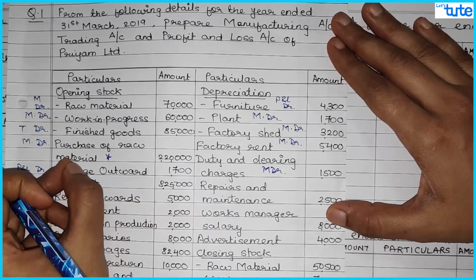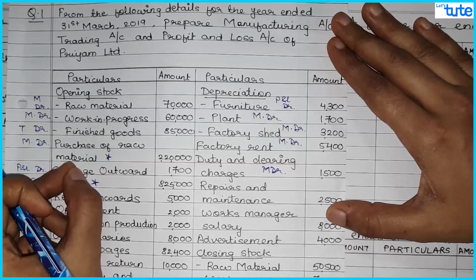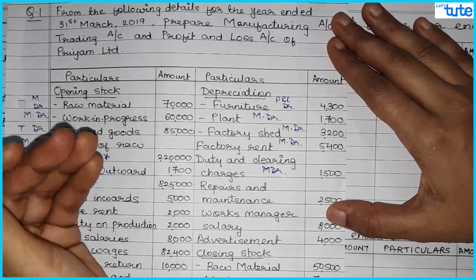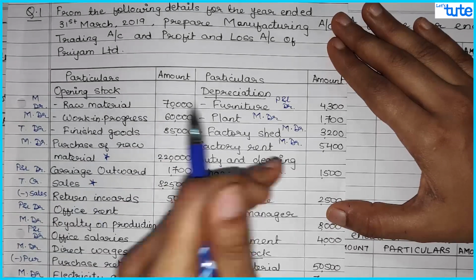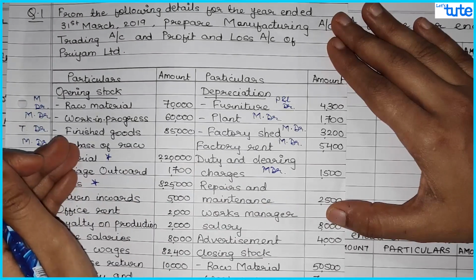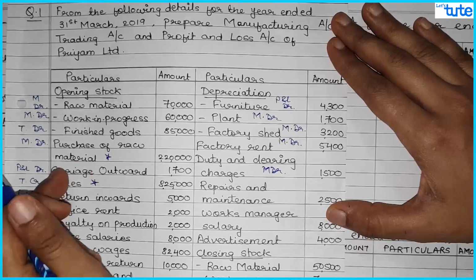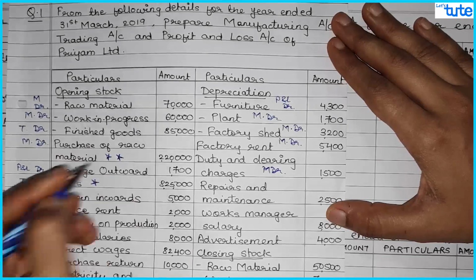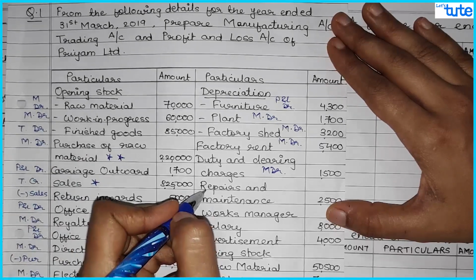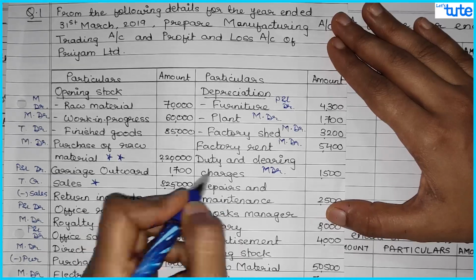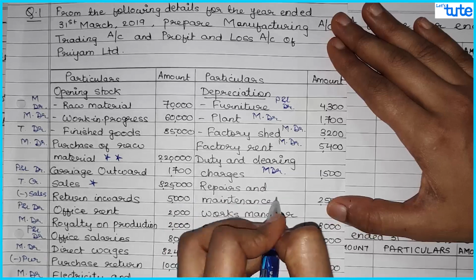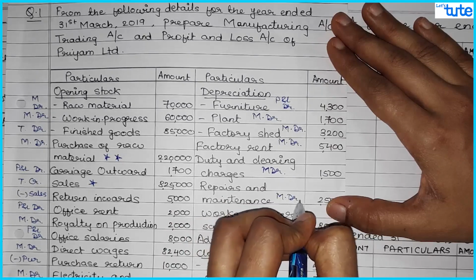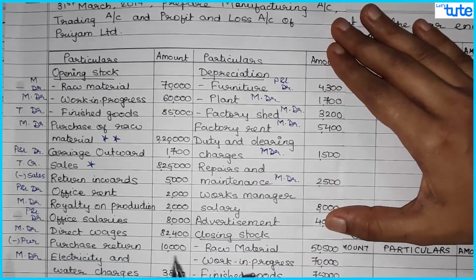are added in the cost of material consumed. So this would be added to this purchase cost. That means all the expenses which are incurred for purchase of raw material will be added to the purchase cost. So this would be added over here in purchase of raw material. I can even put one more star. Then repairs and maintenance, again this would be related to the factory machines and all. So this will also go to manufacturing account debit side because it would be a factory expense.